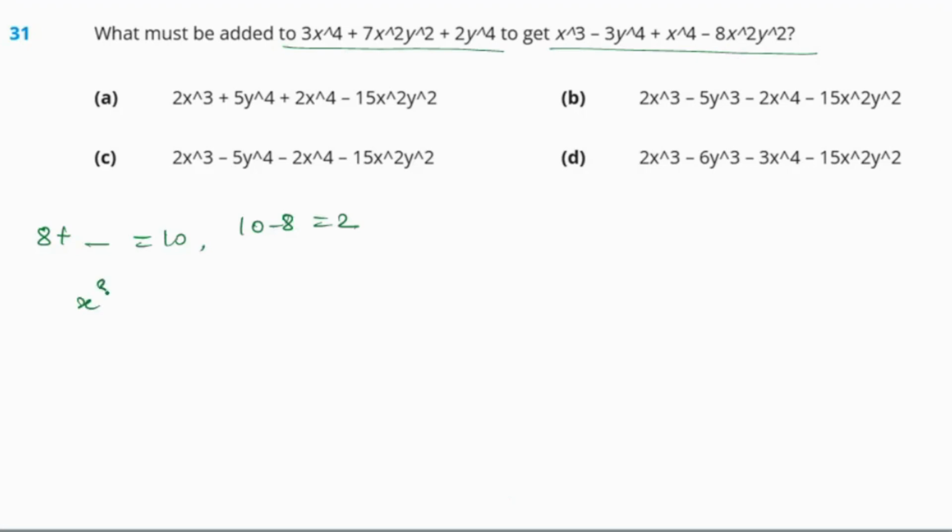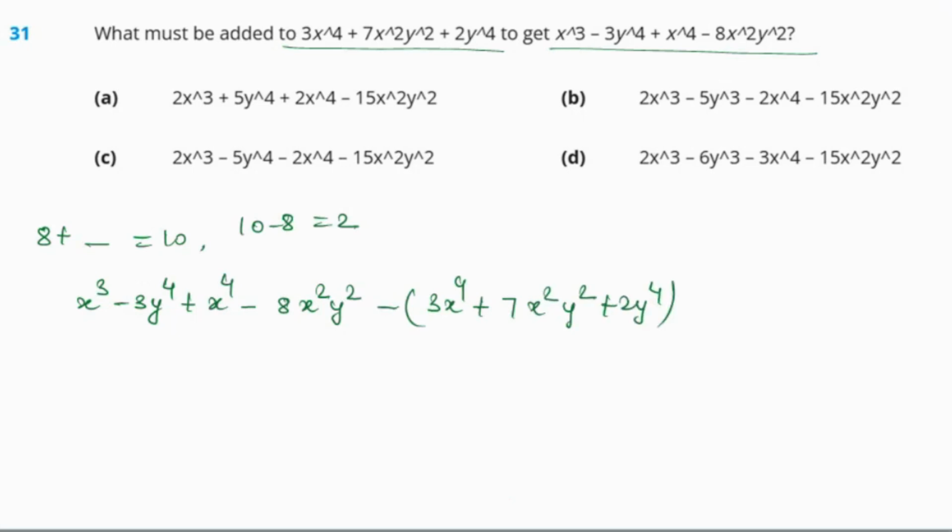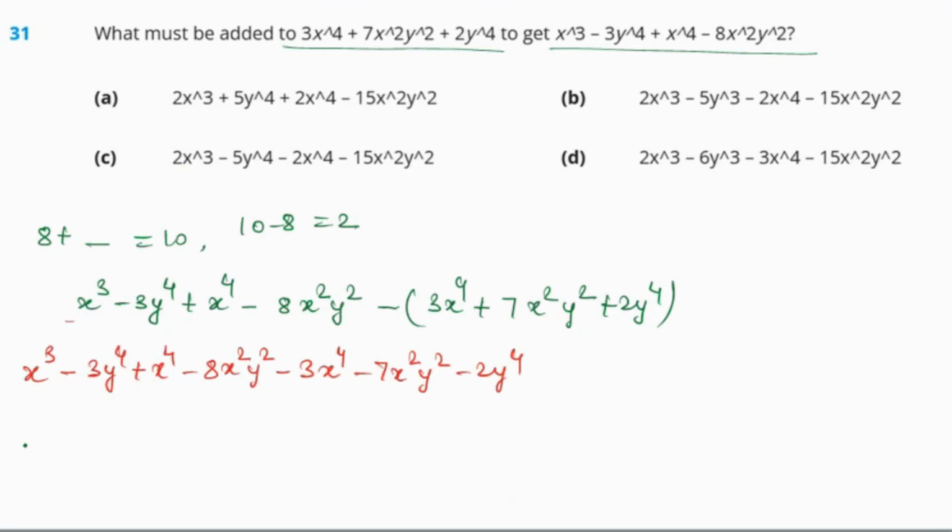So from this, x cube minus 3y raised to the power 4 plus x raised to the power 4 minus 8x square y square, we need to subtract 3x raised to the power 4 plus 7x square y square plus 2y raised to the power 4. When we solve it, we get x cube, and there is no other term of x cube, minus 3y raised to the power 4 plus x raised to the power 4 minus 8x square y square minus 3x raised to the power 4 minus 7x square y square minus 2y raised to the power 4. So from this, x cube will remain the same.